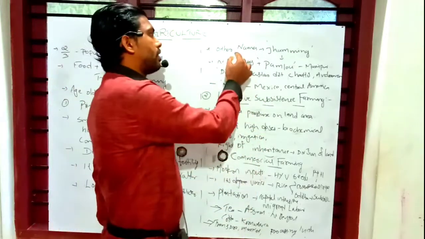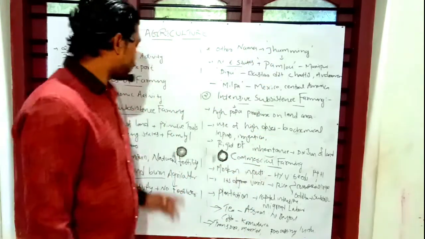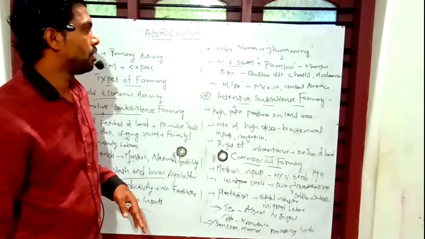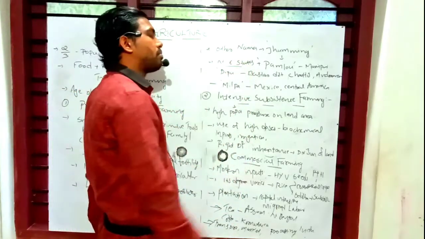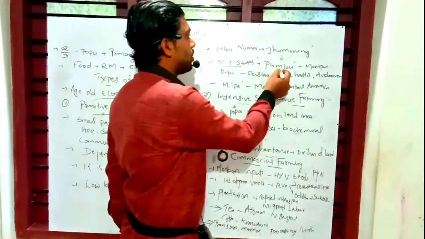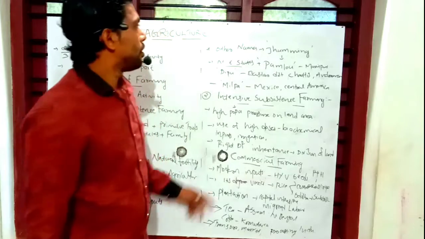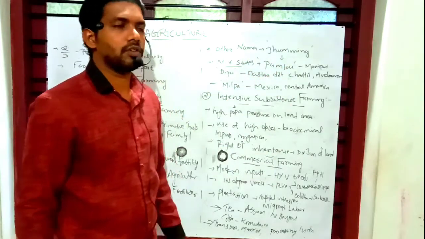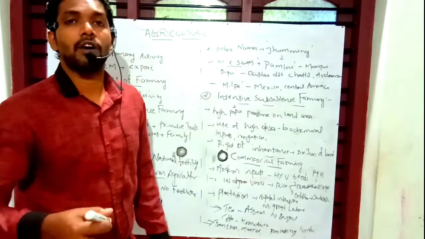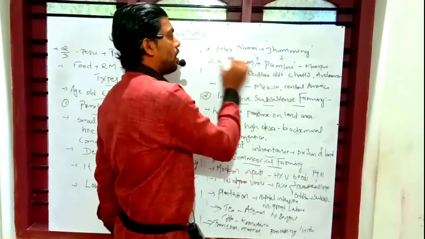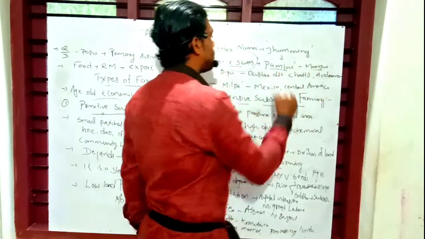The other name for this primitive subsistence farming, or the slash and burn agricultural system, is Jhumming. In the northeastern states like Assam, Manipur, and Meghalaya, it is called Jhumming, and in Manipur it is called Pamlo. So in the northeastern states, this system has many names.